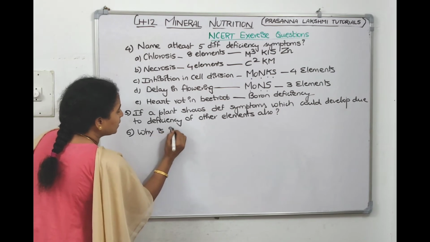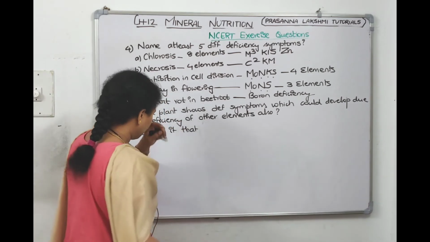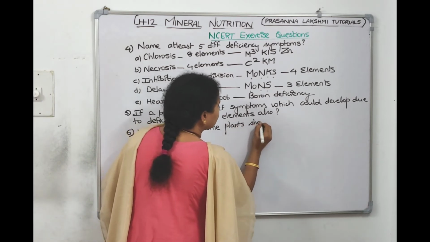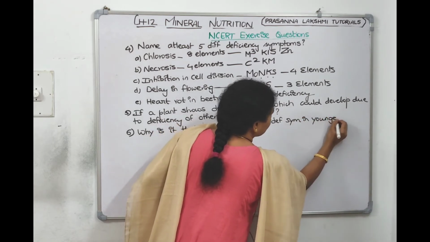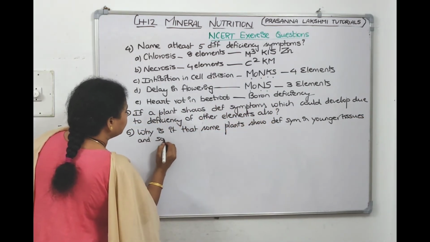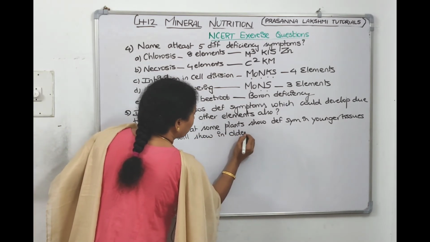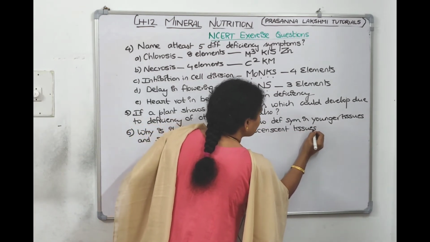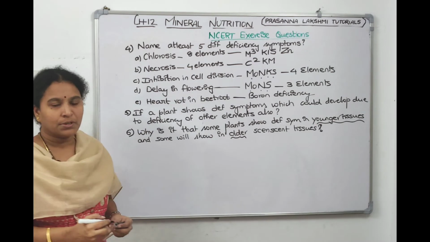Why is it that some plants show deficiency symptoms in younger tissues, and some show them in older, senescent tissues? Why is the question given to us by the author.